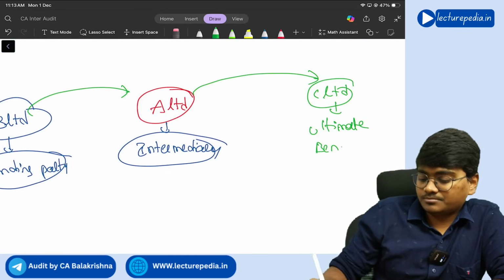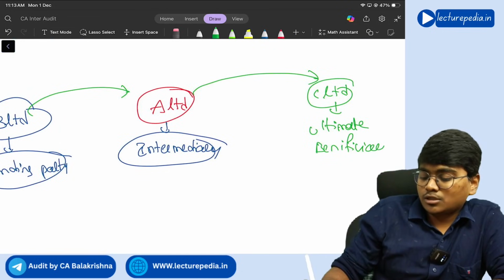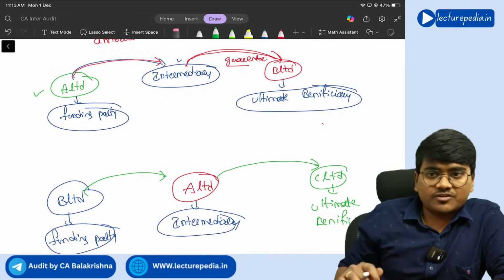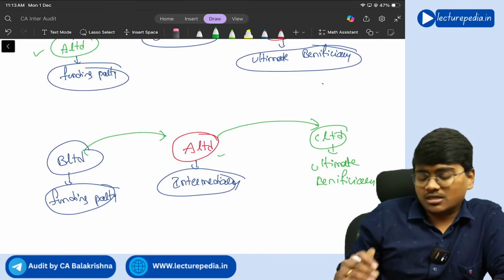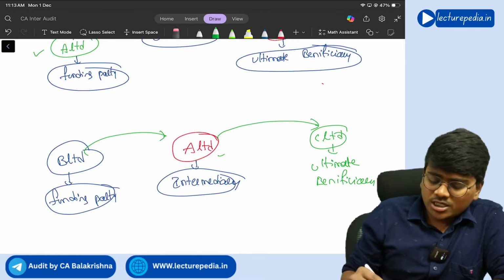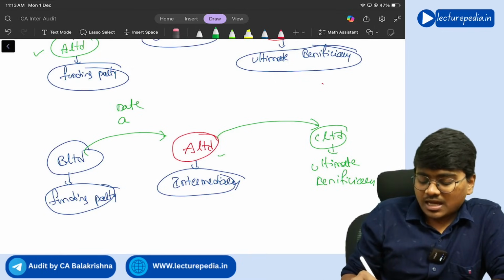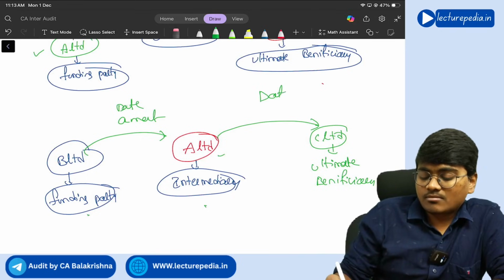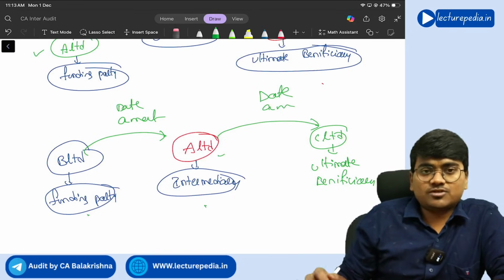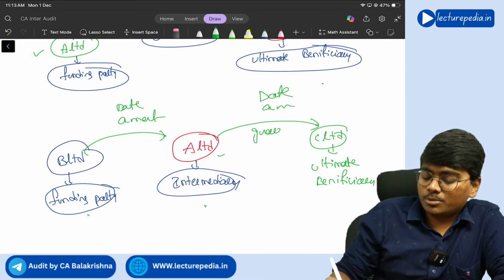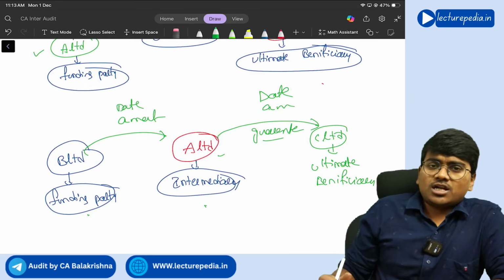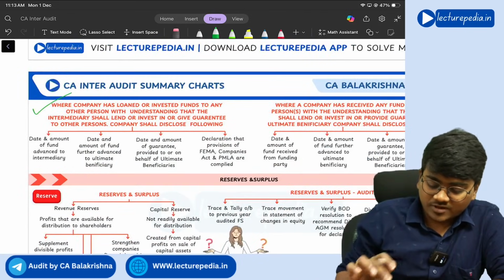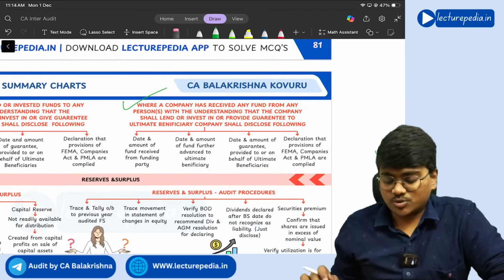Getting it? So see, the difference is that in the first situation we are the funding party, in the second situation we are the intermediary. Here also we need to disclose the date and amount received from the funding party, and the date and amount we have further transferred to C Limited. If we have given a guarantee on behalf of that money, the date and amount of the guarantee. Getting it? Yes. So those things you will find here. First situation, second situation. Clear?